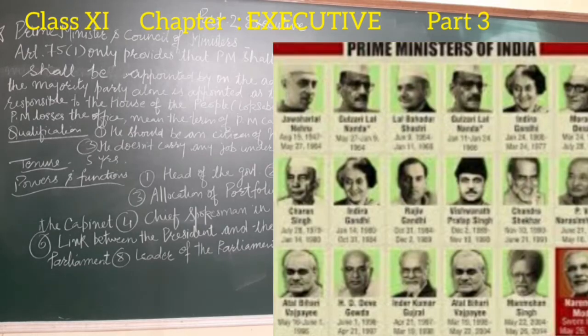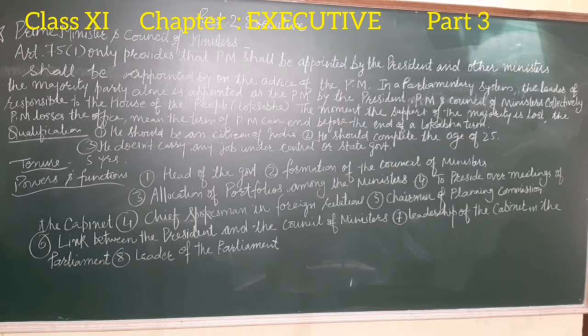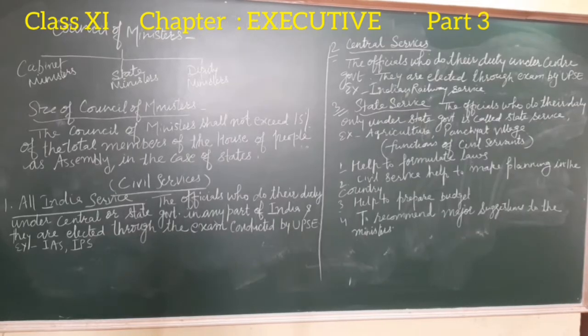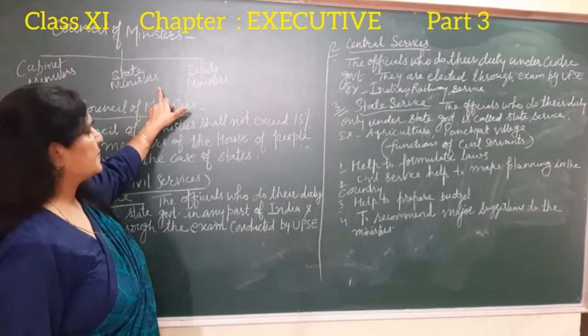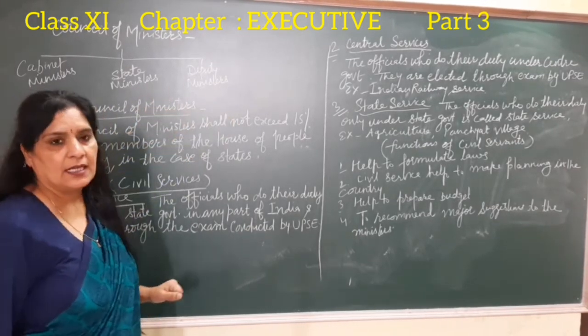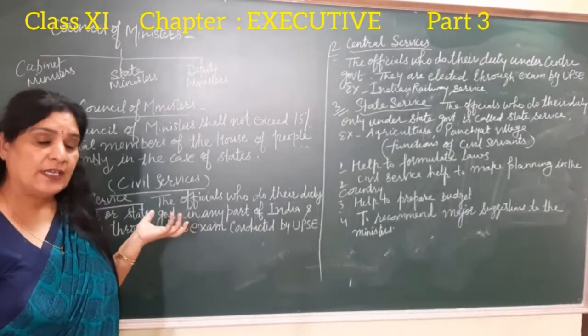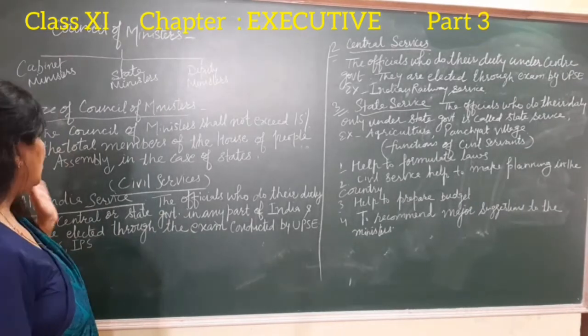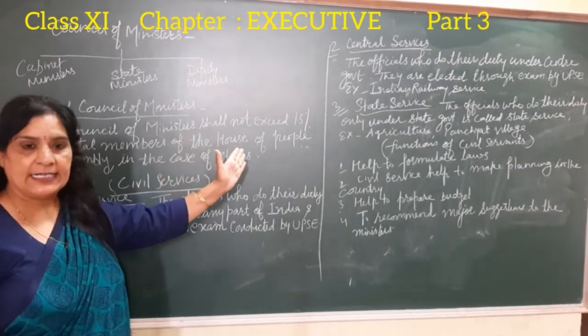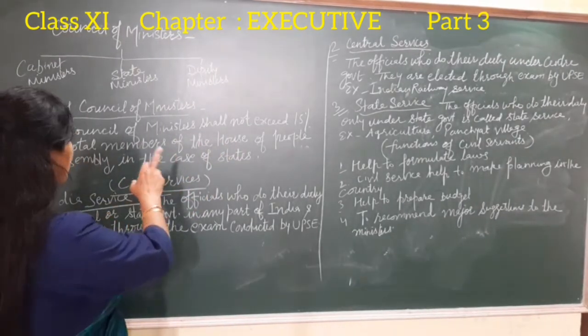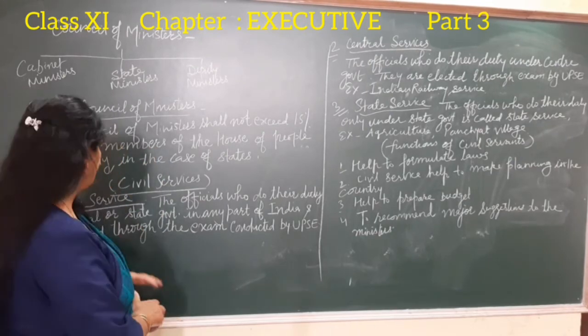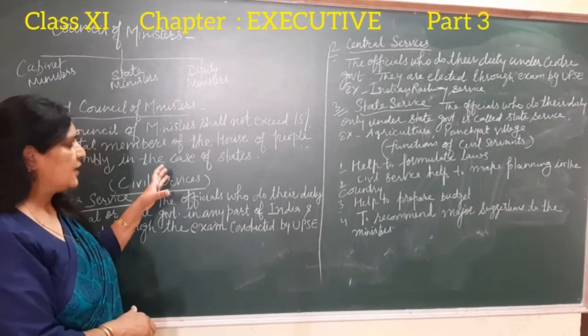Now, I will explain to you about the Council of Ministers. Students, the Council of Ministers are of three types. First is Cabinet Ministers, second is State Ministers, and third is Deputy Ministers. If we discuss the size of the Council of Ministers, after the amendment, the Council of Ministers shall not exceed 15% of the total membership of the House of the People in Lok Sabha, as well as the assembly in the case of states.